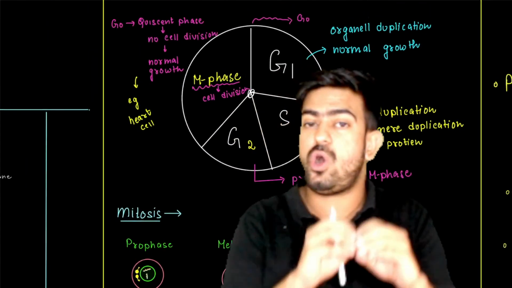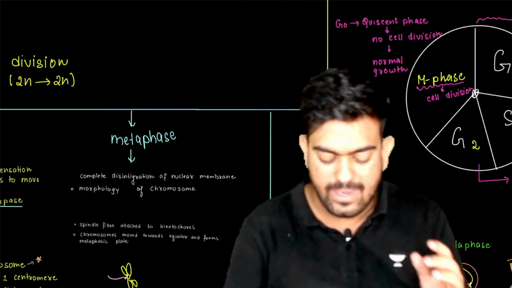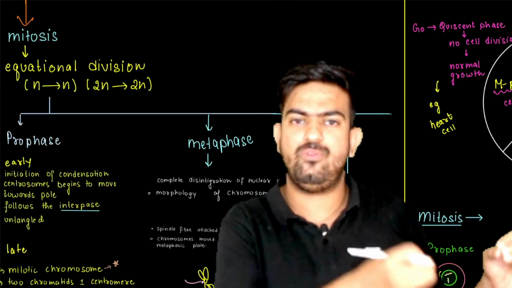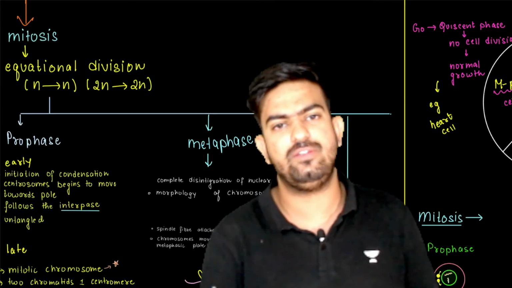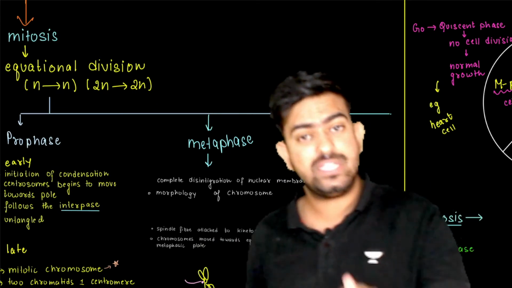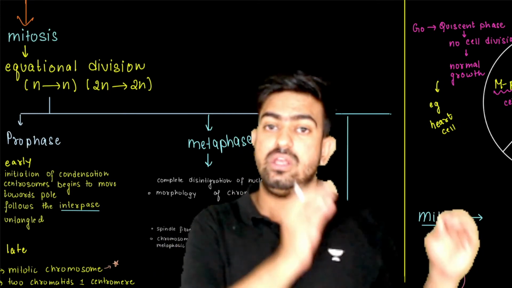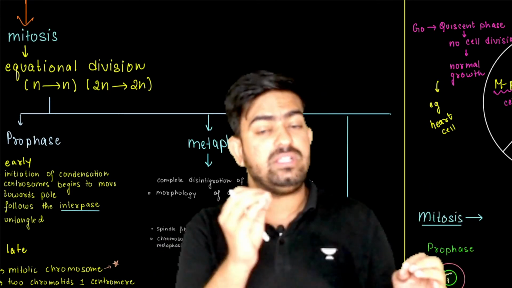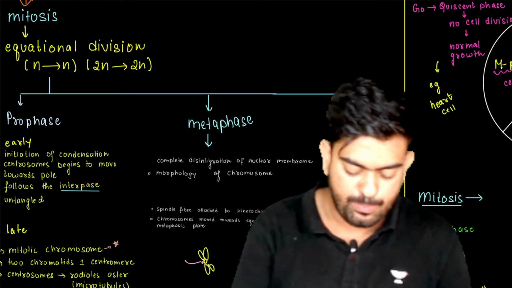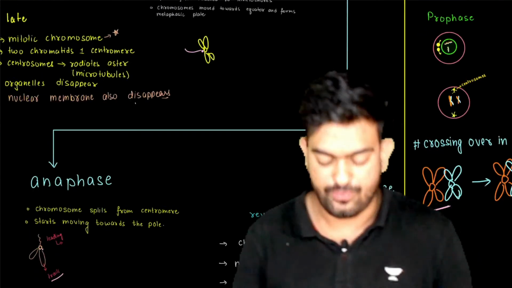Now, after all these phenomena, the cell enters mitosis or meiosis, depending on whether the cell wants to do mitosis or meiosis. When we go into mitosis, as we discussed, it's an equational division, and this M phase is divided into sub-phases: prophase, metaphase, anaphase and telophase.